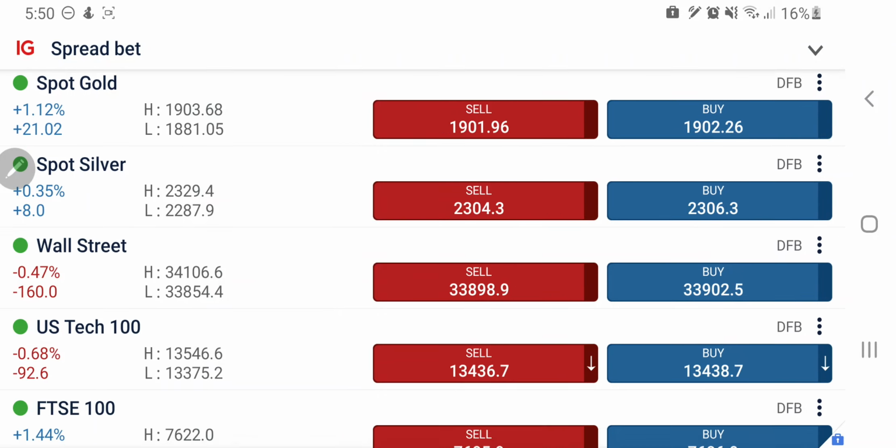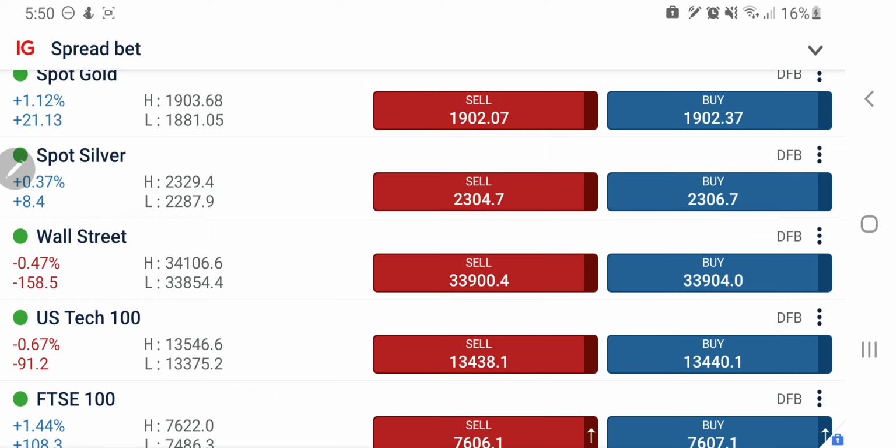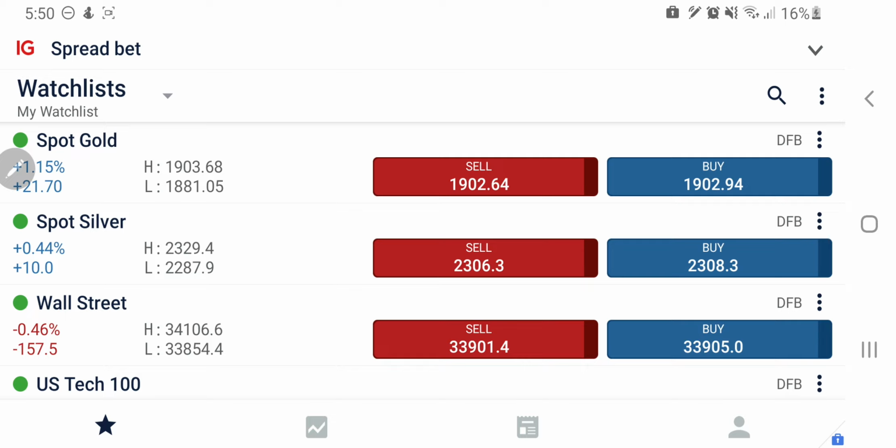I am here with my daily predictions and analysis for gold, Dow Jones and Nasdaq 100. As expected, yesterday we saw a very good bounce back, very good rise across indices and commodities. Now what is going to happen today? We are going to look with the help of candlestick charts and indicators.